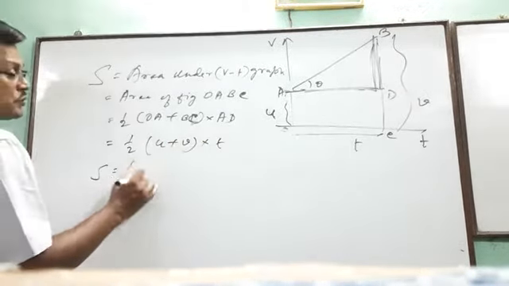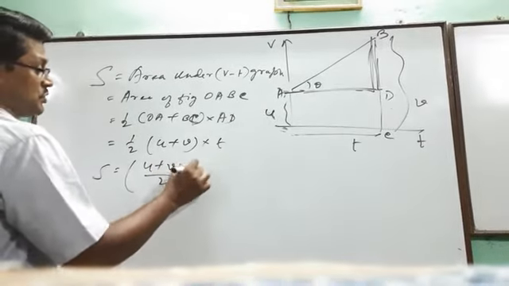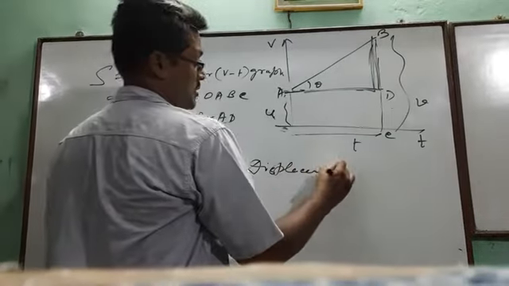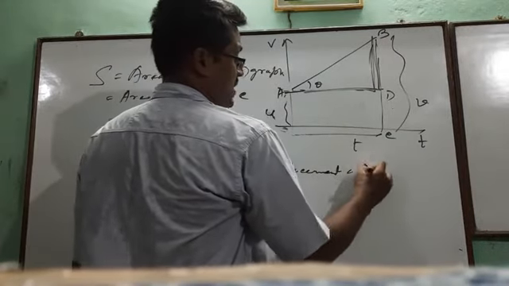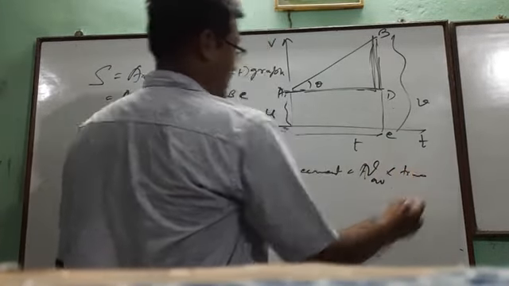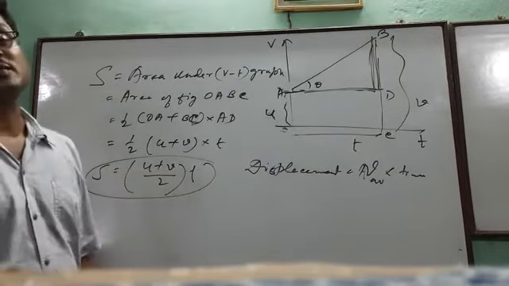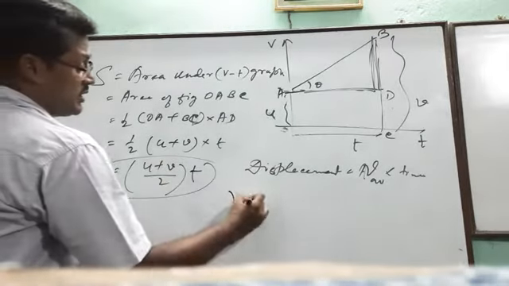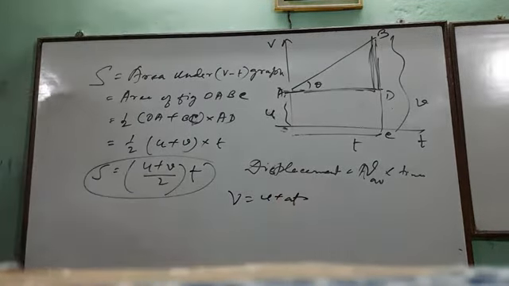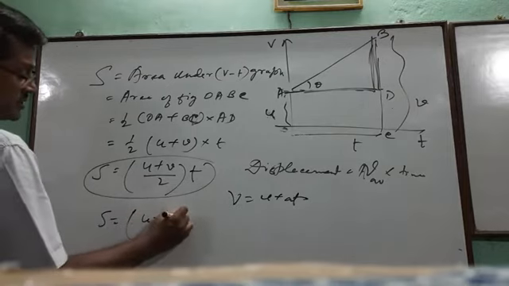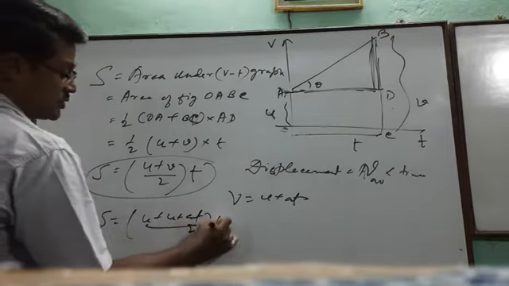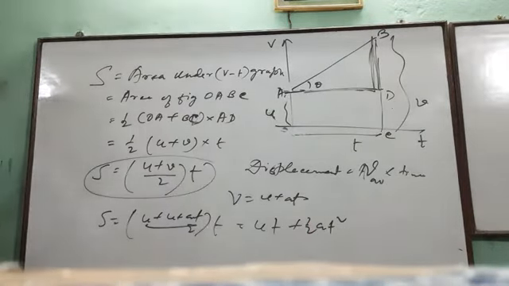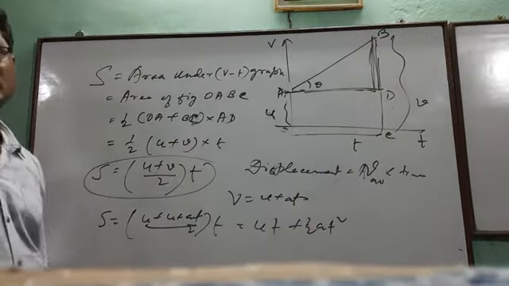So we conclude that s equals u plus v by 2 into t, that is, average velocity into time. Average means initial plus final by 2. Now you can replace v in terms of u plus at. Then s equals u plus u plus at by 2 into t, that is ut plus half at square.